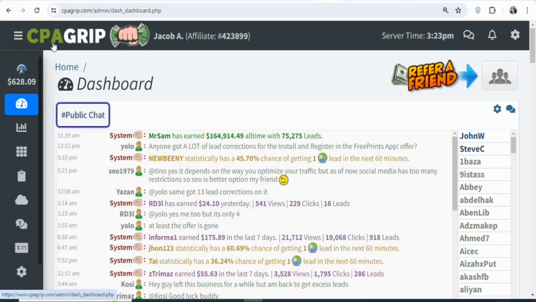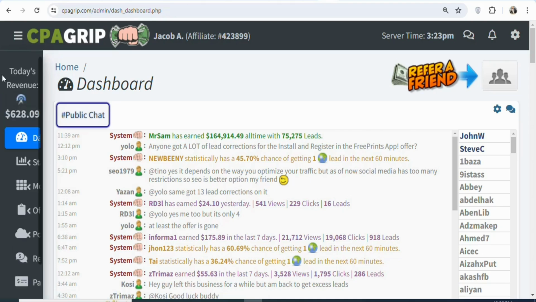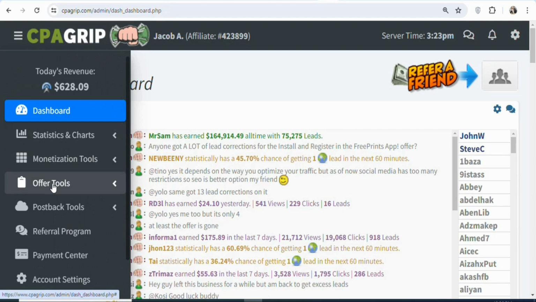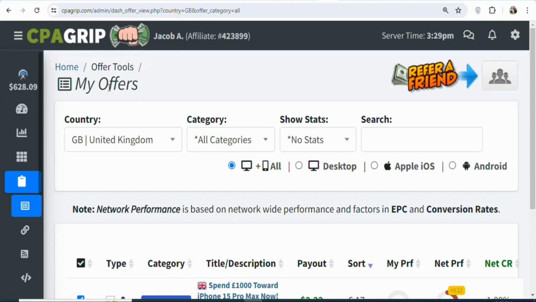If you are using CPAGRIP, once you create your account and log in, what you have to do is come right here and click on offer tools. Once you click on offer tools, select my offers. Once you select my offers, you're going to see a page like this. Now you have to find an offer to promote. CPA offers are geo-specific. What it means is that each of the offers is allowed in one specific country. So you are not allowed to promote any offer to any place that you want. You have to look at the country where the offer is allowed to be promoted before you promote it. So if you want to select a specific country, you can click right here.